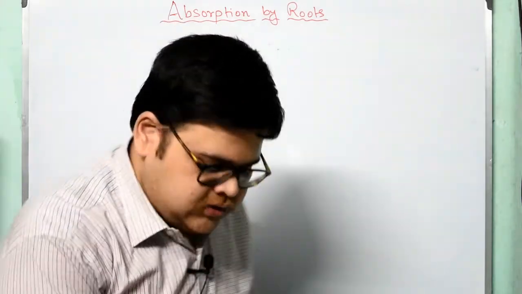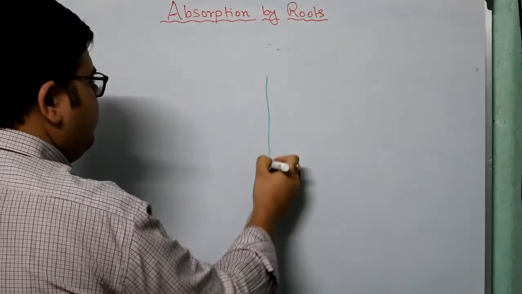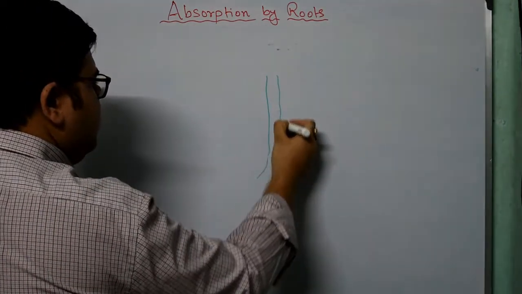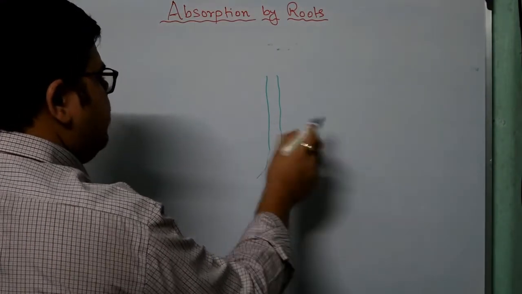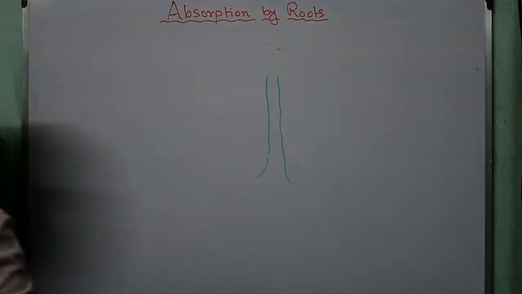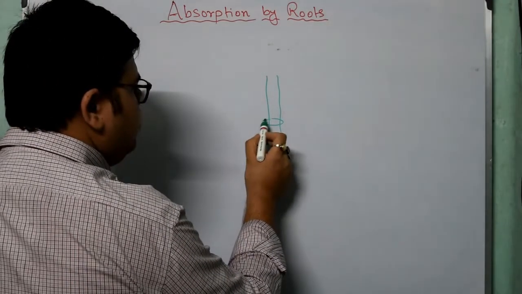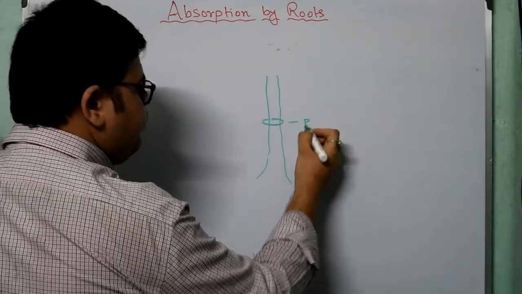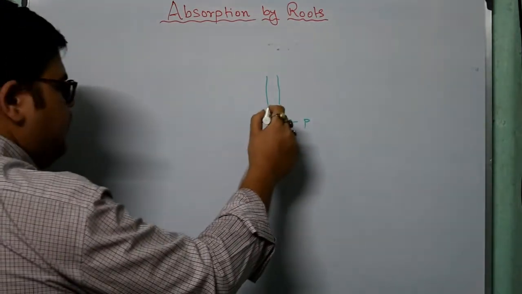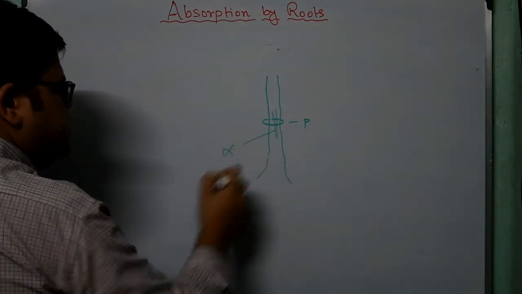So see students, if this is a stem of a plant, what happens? The outer part is the part of phloem, and the inner part is the part of xylem.